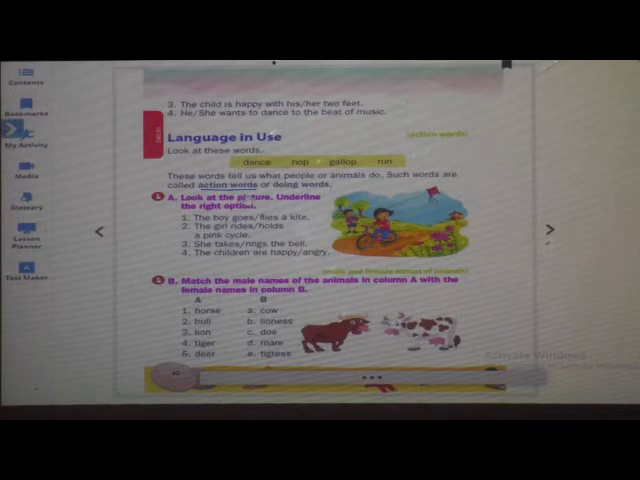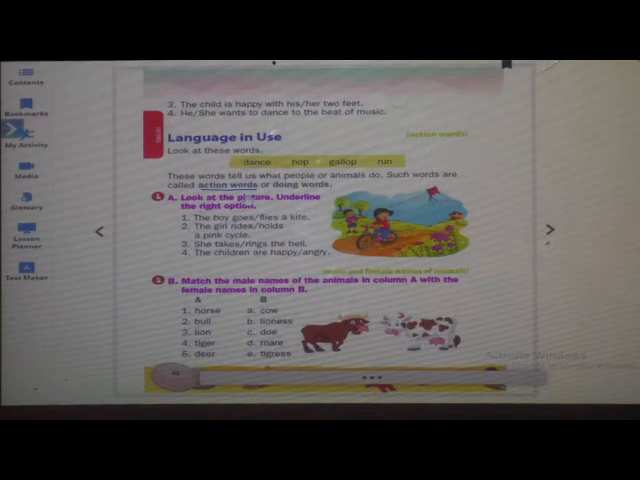Means by any word, if we get to know what a person is doing, then it is an action word. For example, if I am writing, in this, writing is an action word, isn't it?